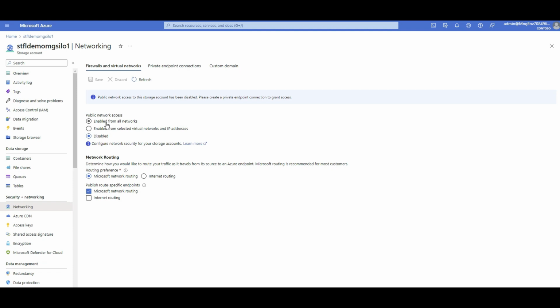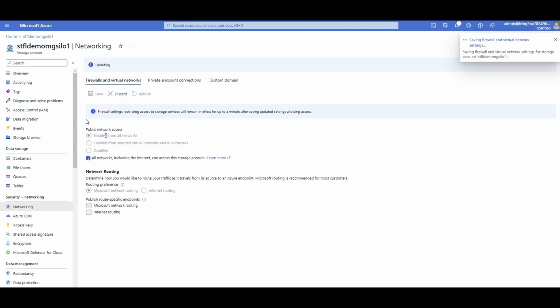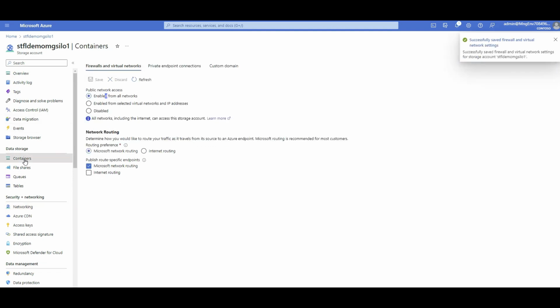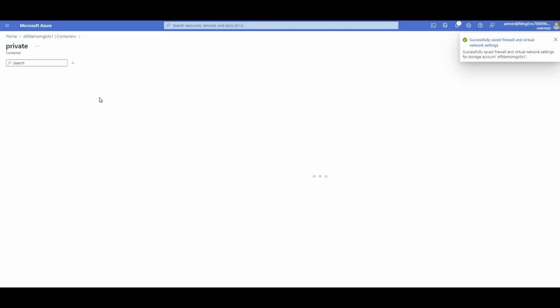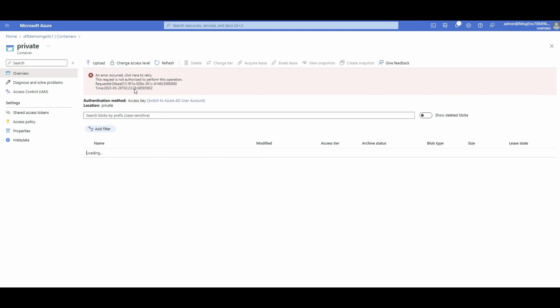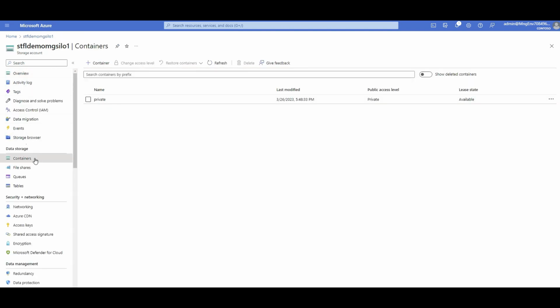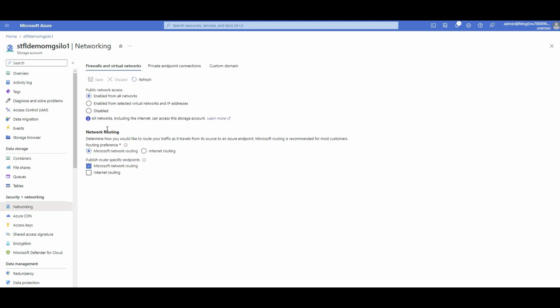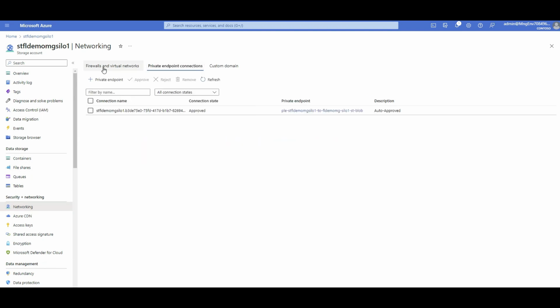So let's quickly say that I'm going to enable this storage account to be available from the public internet, which is okay. I don't have anything in that storage. That's just a demo we are working with. So I click on save. Now I can go back to the containers and check what is inside this storage account. There you go. It says I cannot access that. Let me go back and see if I need to update anything else. Go back to the networking. Yeah, it seems to be okay.